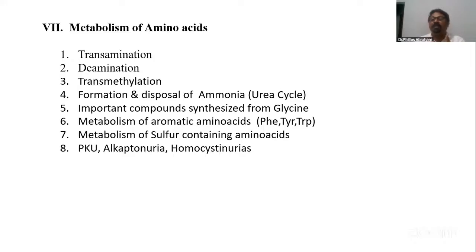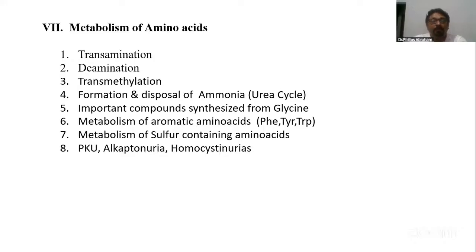And the 5th is collagen; 1/3 of collagen is glycine. And if the question is on the biological importance of glycine, then along with these 5 important compounds, write about other functions: conjugation function, excretory function, and then neurotransmitter. Okay, I hope you understood. That's clear.